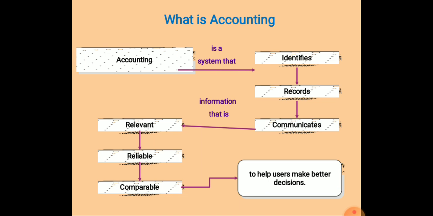It is a system because in this we give some input, we process it, we record it, we analyze it and prepare some output in the form of business decision making. So it is a system that identifies, in this we identify how the transactions happen, what kind of transactions happen.